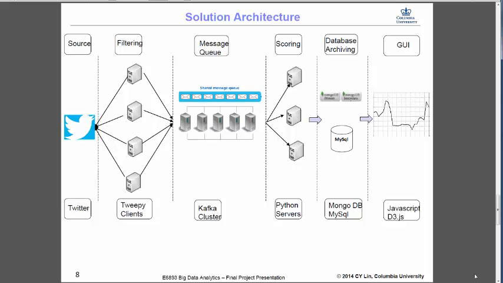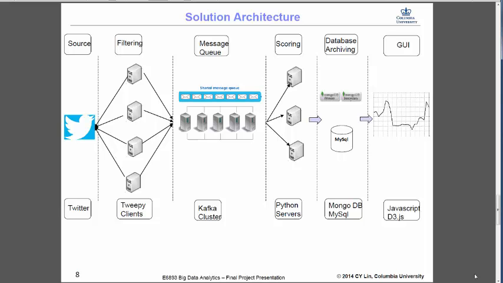And then these tweets will be pushed onto a message queue, which could be a Kafka cluster, and then these messages are picked up by the scoring engines that could also be distributed across multiple systems. These scoring engines would be listening to those messages, and based on those tweets they will score, and they will invoke the scoring algorithm pertaining to that particular signal which needs to be generated. And after the score is generated, they'll push the data into the database.